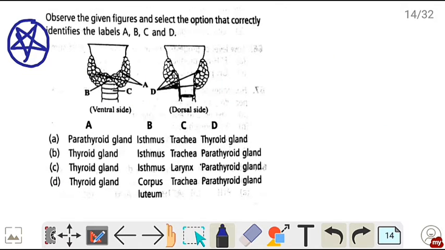Next, this is also a star question. Observe the given figures and select the option that correctly identifies A, B, C and D. तो यहाँ पे NCERT का diagram है, diagrammatic view of thyroid and parathyroid gland. तो ये और ये जिसको A से mark किया गया है, these are thyroid glands and this tissue जो दोनों A को, दोनों thyroid gland को जोड़ रहा है, that is the isthmus and C is the trachea or windpipe. And ये जो चार dots हैं जिसको D से mark किया गया है, these are parathyroid glands. So correct is option B.